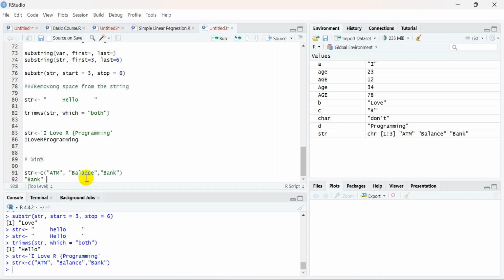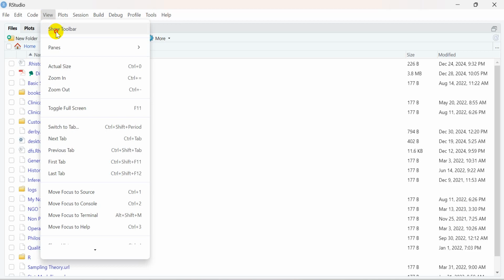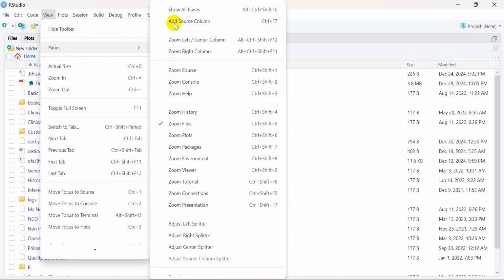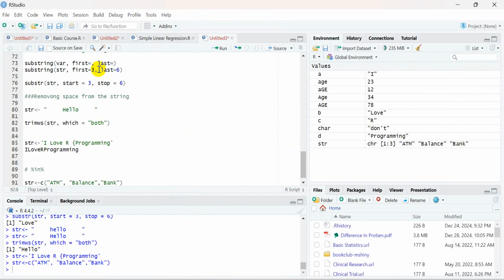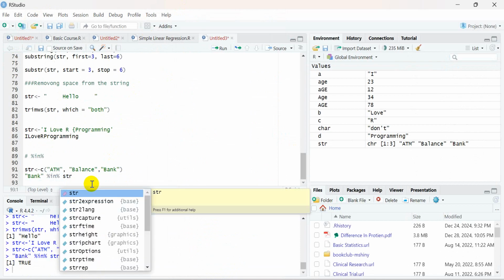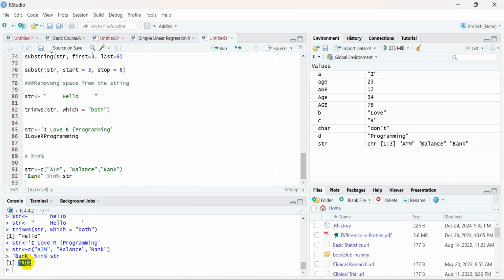So I can use this operator: bank %in% str, and it tells me TRUE, which means bank exists in this particular string.